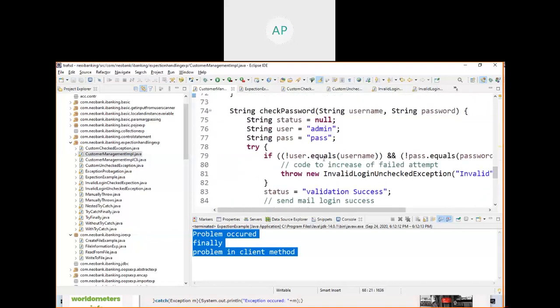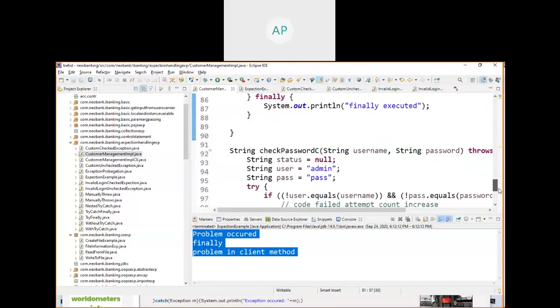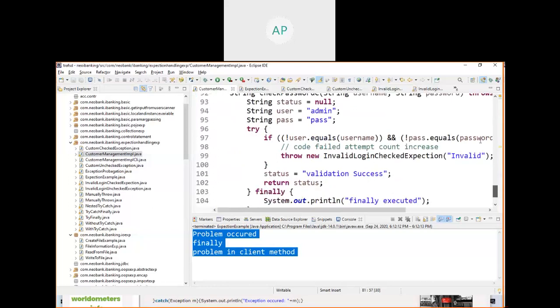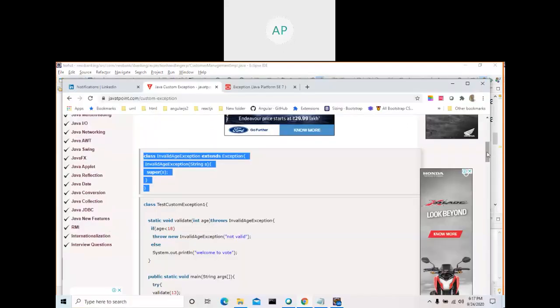Login. Where is this? Invalid login, customer exception, customer management. Here I wrote some code which you may not be able to understand as of now. So if you see here, checking password, sending username and password. You know what equals is. I am comparing two strings.